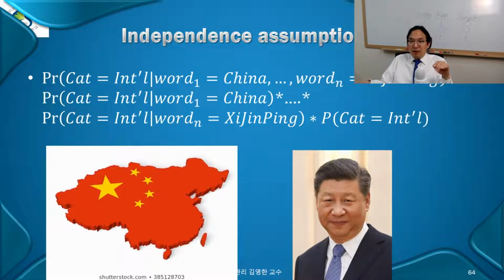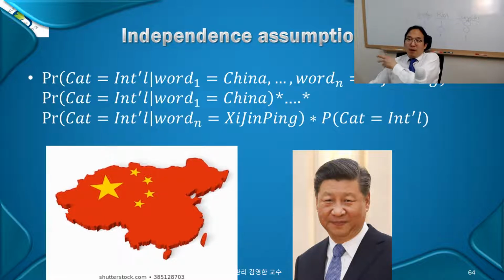In that sense, you can separate it out: China, and its conditional probability of having the international category like that. Multiply separately, blah, blah, blah, and multiply separately by this conditional probability. Given that you have the word Xi Jinping, what's the chance of getting into the international one? So you can easily compute this posterior probability just by multiplying blindly.